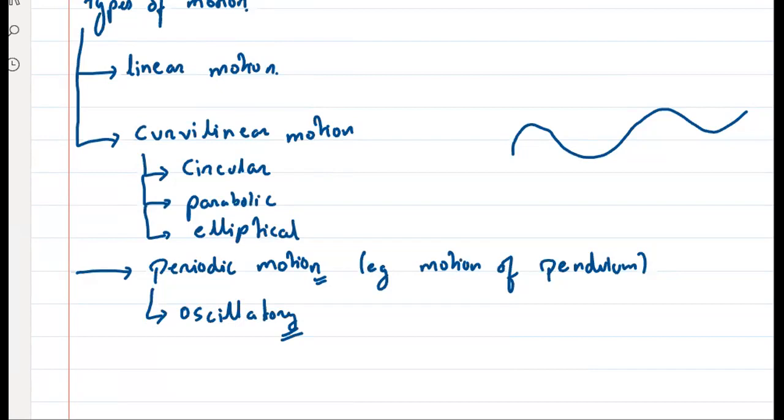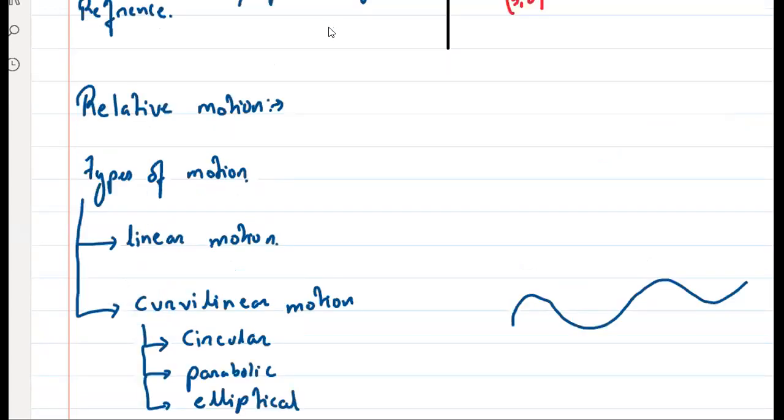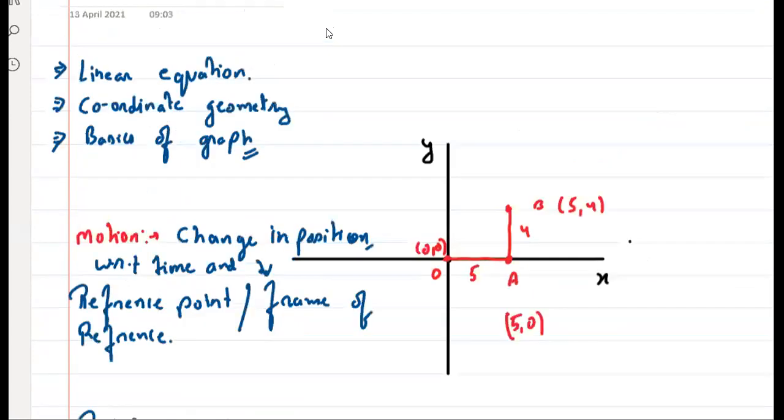Okay, so we will discuss oscillatory motion and circular motion in detail, but not now. ठीक है? तो ये हम लोग को बेसिक आइडिया हो गया मोशन क्या होता है, मोशन कैसा होता है, ठीक है? Okay, so this is something that we have already studied in class 7.